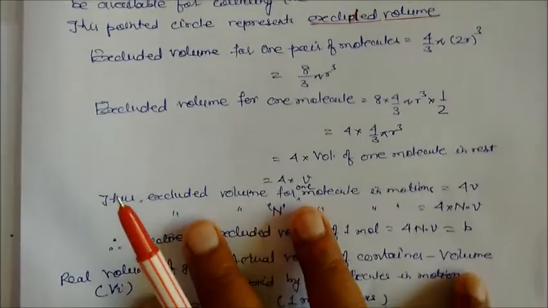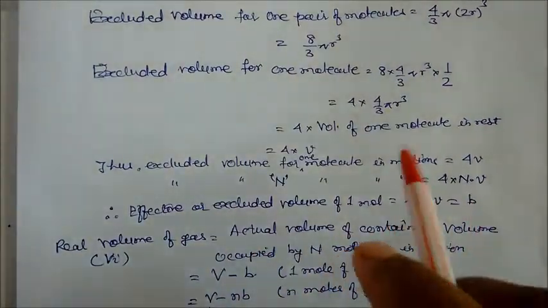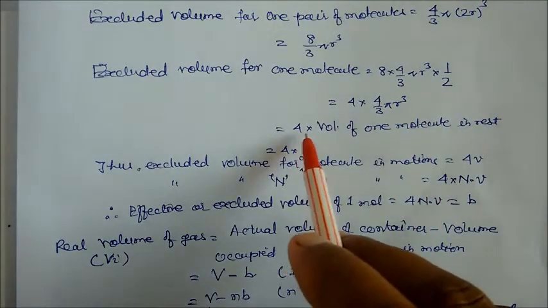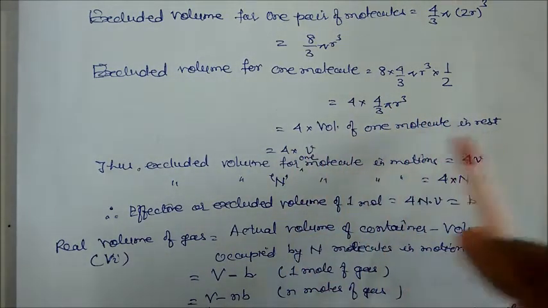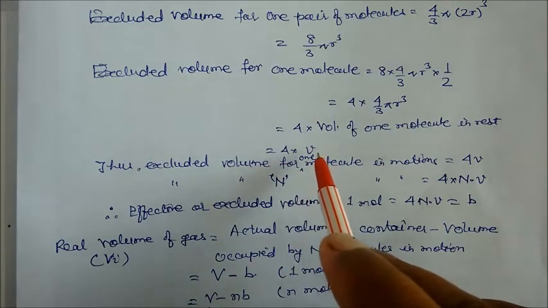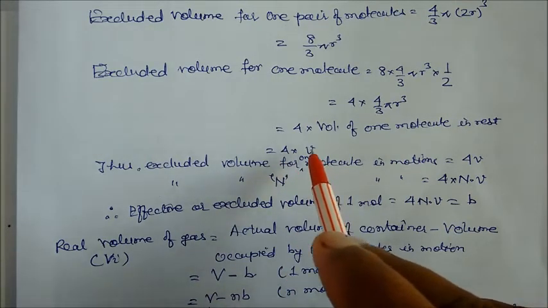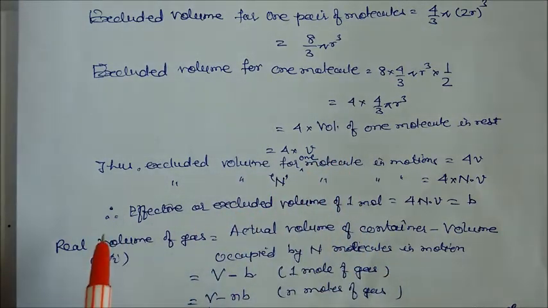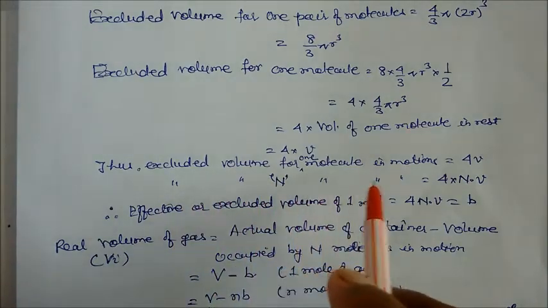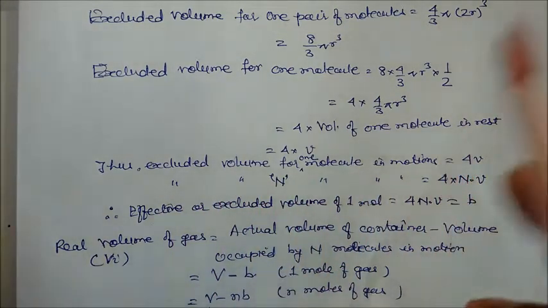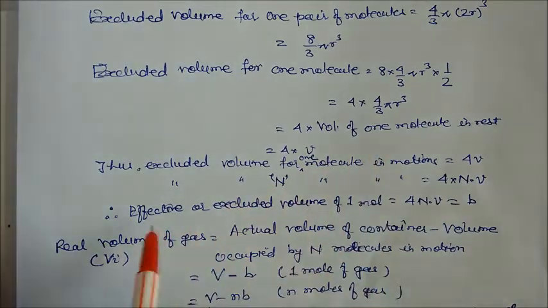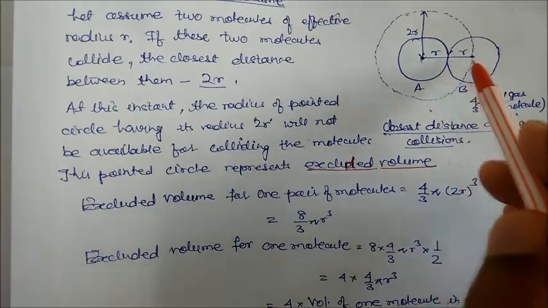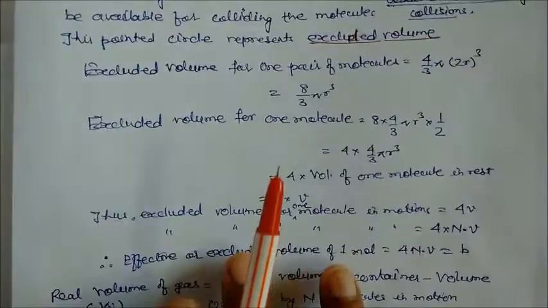On dividing by half, you will get the answer 4 into 4 by 3 pi r cube, and 4 by 3 pi r cube is the volume of one molecule. So with v as the volume of one molecule at rest, it becomes 4v. So v is the volume of the molecule in rest position. Thus the excluded volume for one molecule in motion will be 4 into v. So that is the volume of the molecule in motion, and this one is at rest. Like this we have to assume.